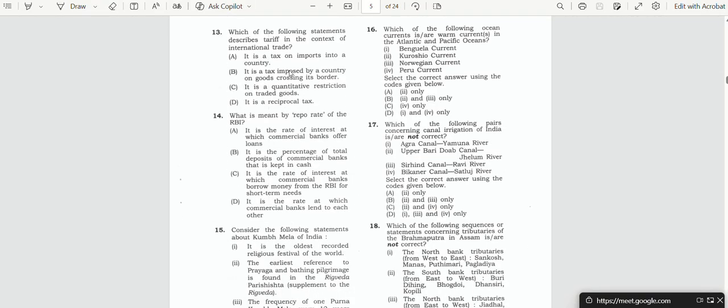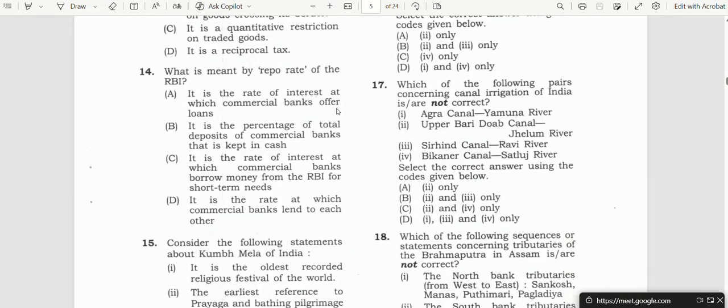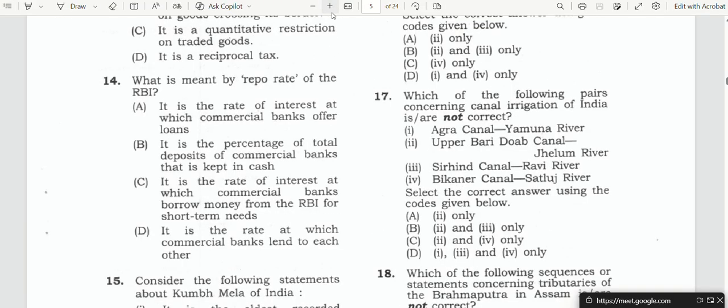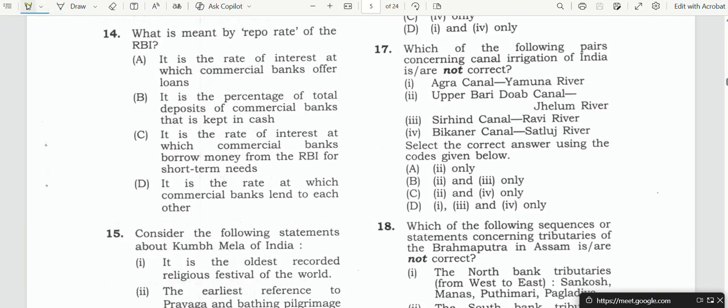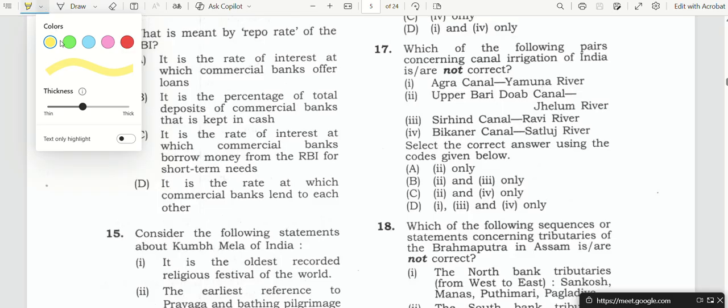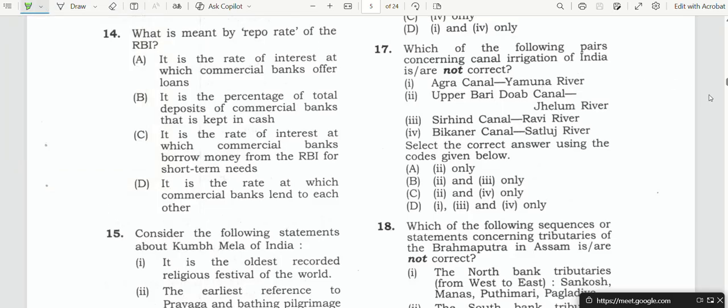So let's solve this question. Question number 14, a very easy question which came in 2024. What is meant by repo rate of RBI? Tell me the correct answer. Sir, C. Yes sir, C. Okay, C is the correct answer.